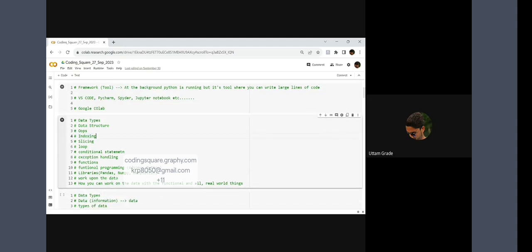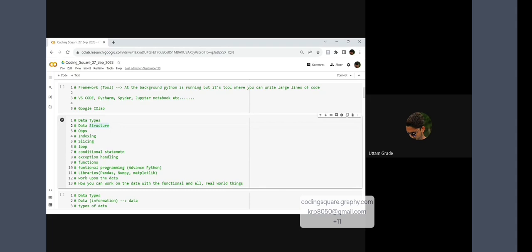After that, we talked about the first concept, that is data types. Data types is nothing but the types of data. To go deeper into the Python concept, we first talked about data types. Before going into that, we talked about data. What is data nowadays? Everybody knows data. Everybody is generating data nowadays.